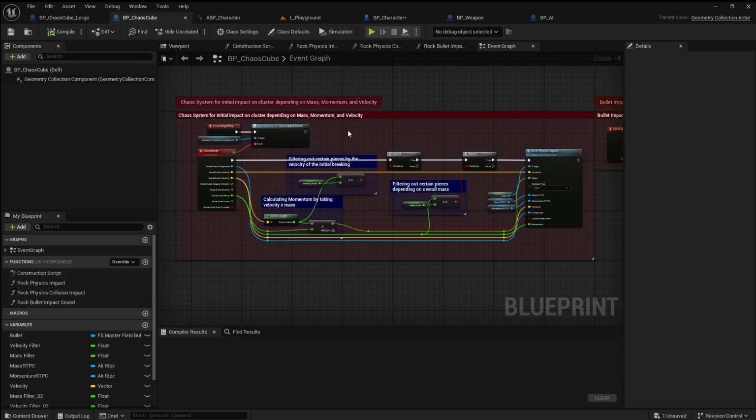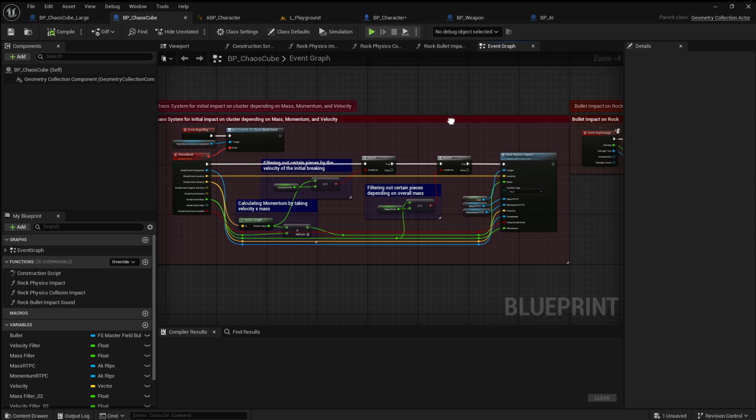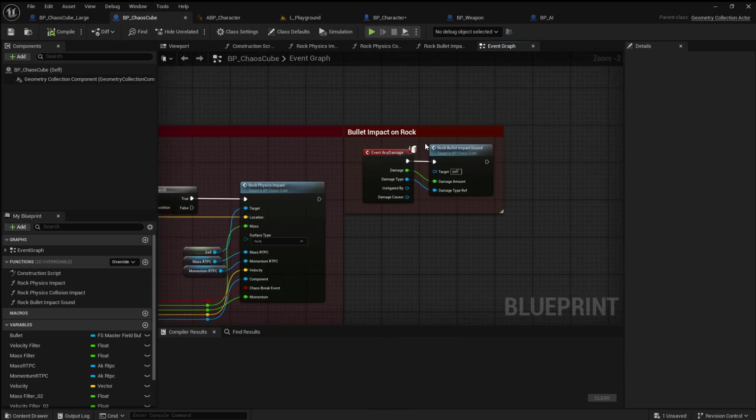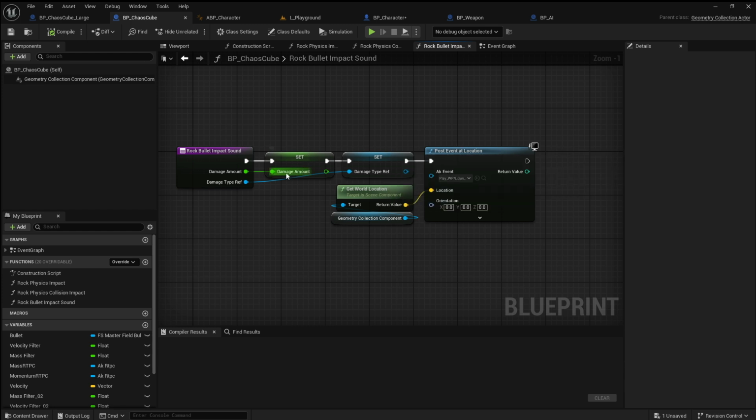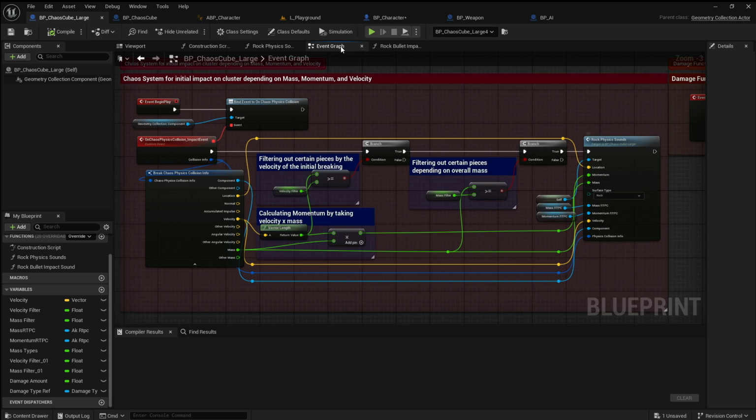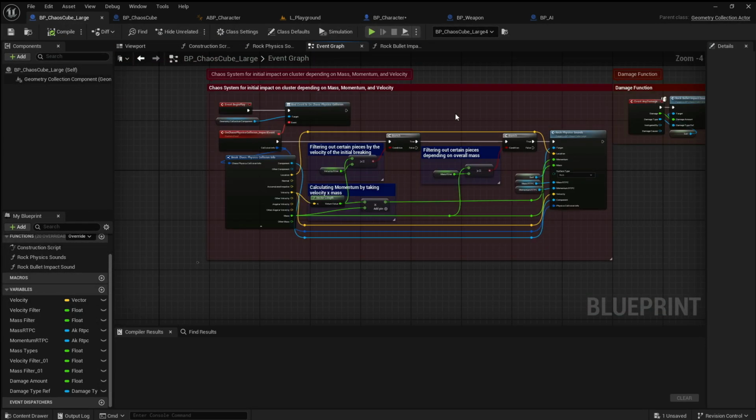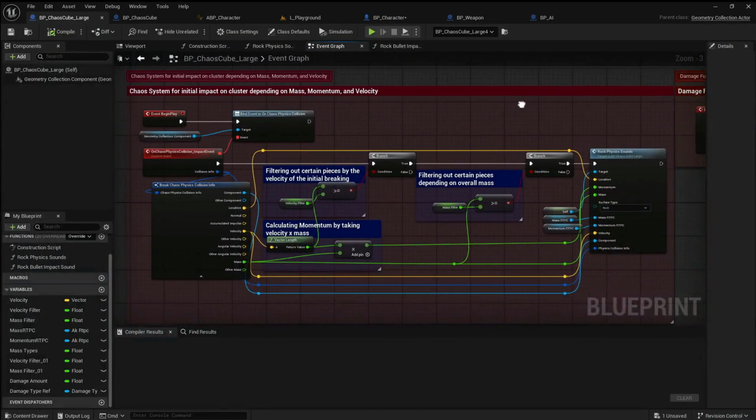And then for the break, it's very similar. I'm filtering out by velocity and mass while also calculating momentum. And then this one is a direct break event. And then for both of these, they have the same custom bullet impact function where you just get the damage amount, because the only damage you take in this template is from the bullets, the damage reference, and then you post the event that gives it the little impact sound that's like protruding or breaking rocks, and that all turns into what you saw. So that's the quick Unreal side of how I got it to work.